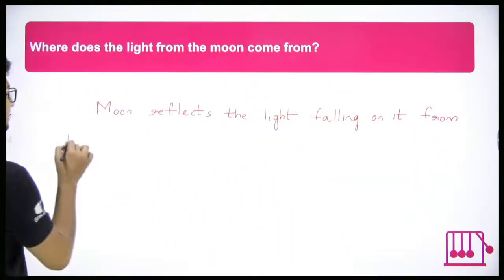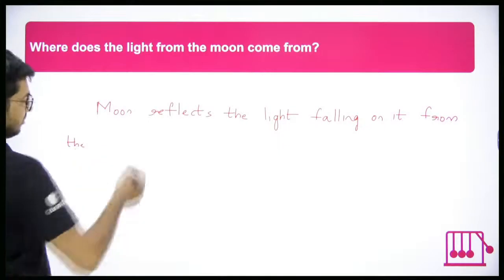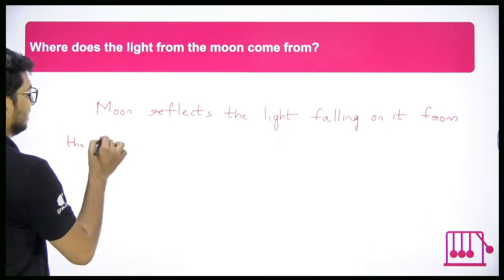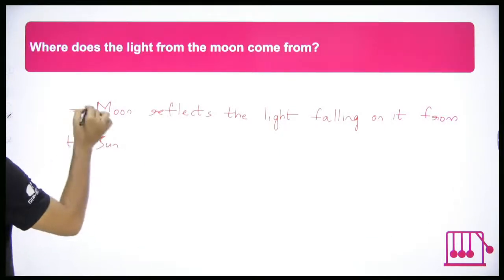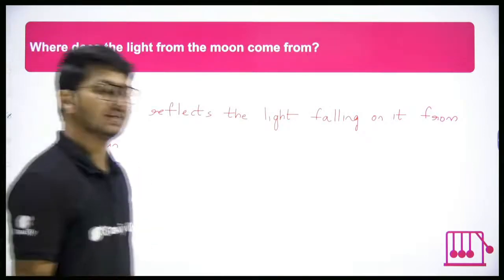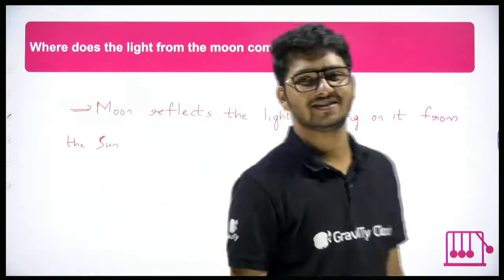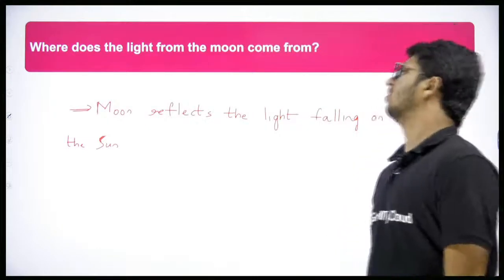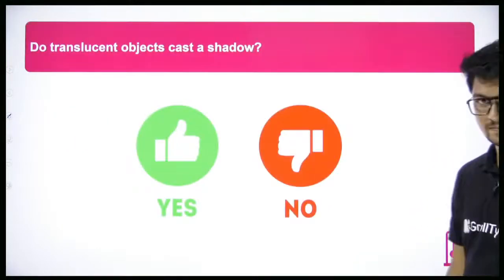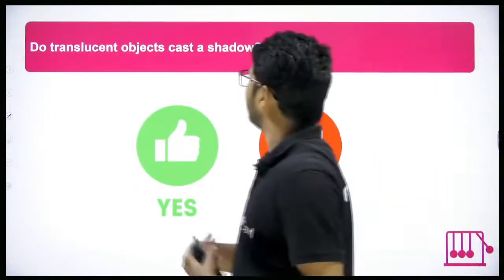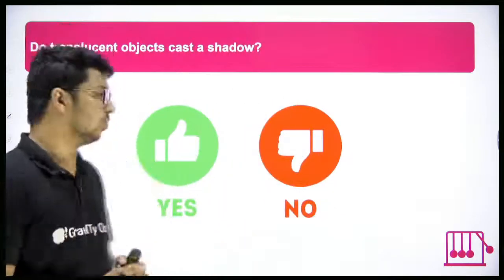Or in simple terms, you can say moon reflects the sunlight. Moon is a non-luminous, opaque object. Got it?